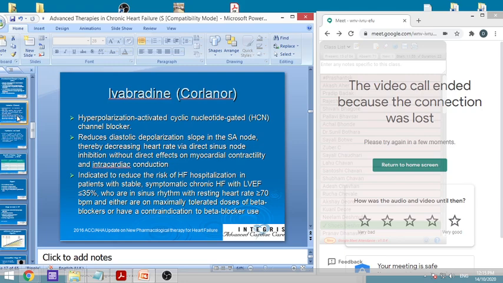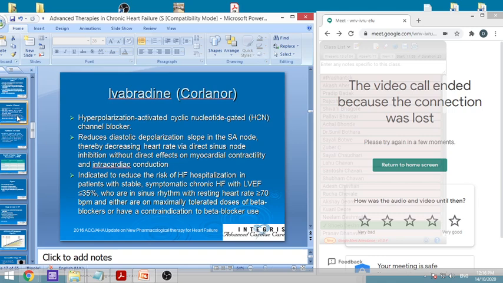So it is indicated to reduce the risk of heart failure hospitalization in patients with stable symptomatic chronic heart failure, where the left ventricular ejection fraction, LVEF, is less than 35%. Okay, now as I told you, how much is the problem will depend from person to person, but below 40 is very dangerous. Even below 60 you need a treatment, but below 40 means it is very big. We shall be seeing various classes of it. So in those cases we need a good treatment.